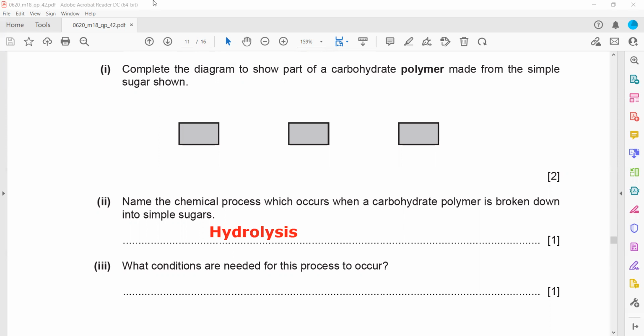Then what are the conditions for this process to occur, when we hydrolyze a complex carbohydrate? For that, we normally use enzymes, or you can also mention heat. Because it's a natural polymer, natural polymers can be broken down with the help of enzymes.